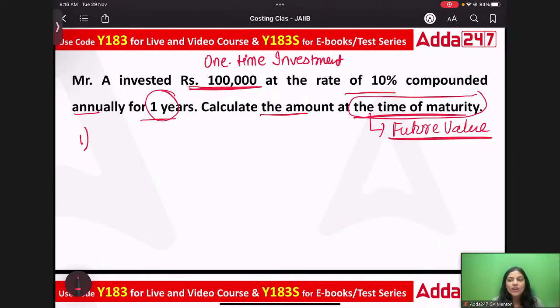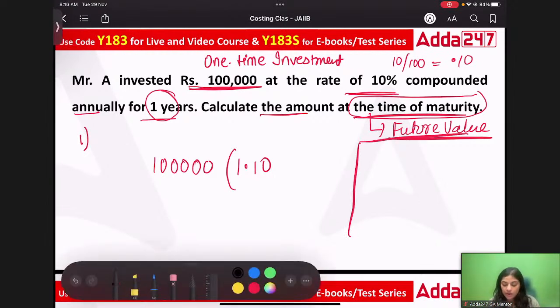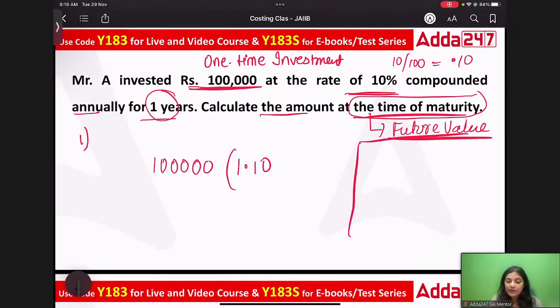Now, how will we solve this? We have invested 1 lakh rupees at the rate of 10%, so 1.10. How 1.10? 10% could be written as 10 upon 100, which is 0.10. Here we will be using a very simple compounding formula. This formula is used when you have to calculate future value, and there is a one-time investment.